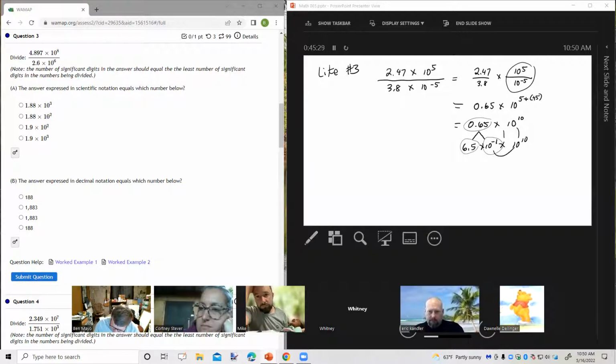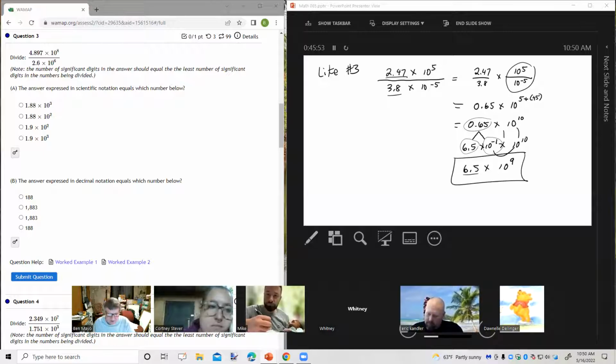Then I'm going to put my 2 powers of 10 together. 6.5 times 10 to the negative 1 plus 10 is 9. Now, significant digits. I had 3 of them here and 2 of them there. So I want 2 of them. I have that. I have 1 non-zero number to the left of the decimal point. So this is the correct answer in scientific notation and with the correct number of significant digits. Any questions about that?